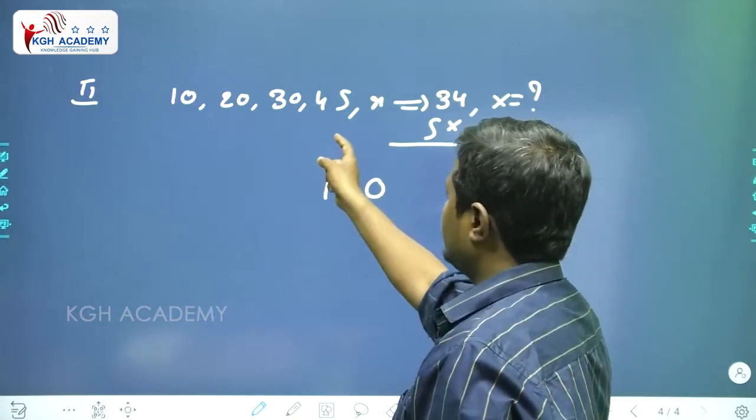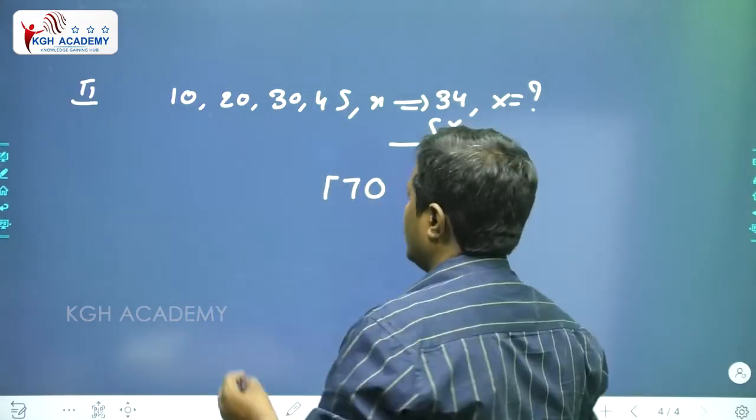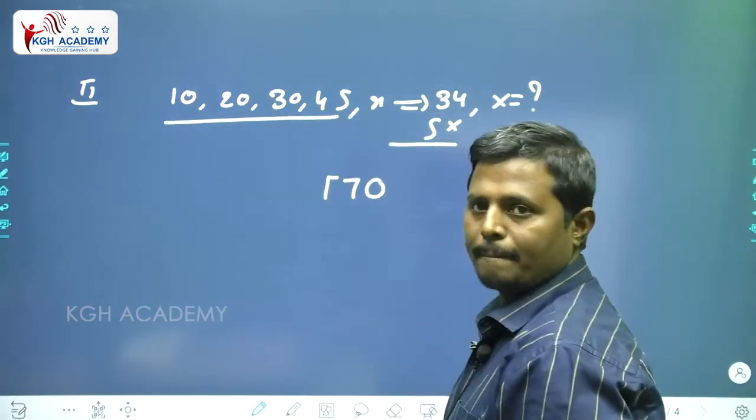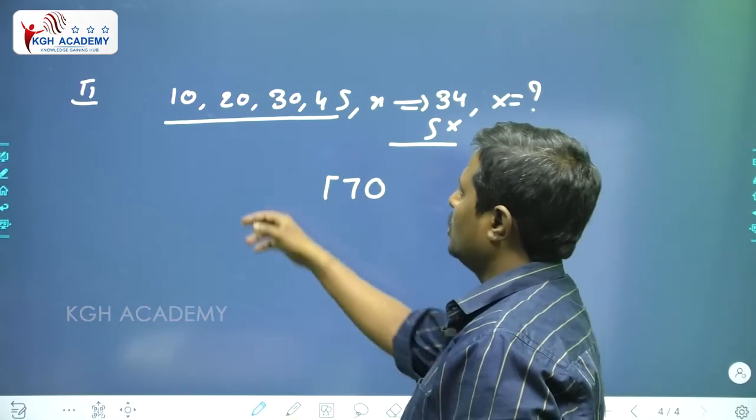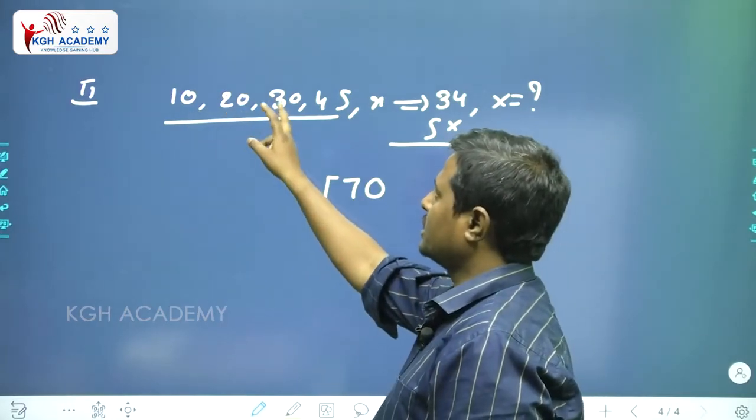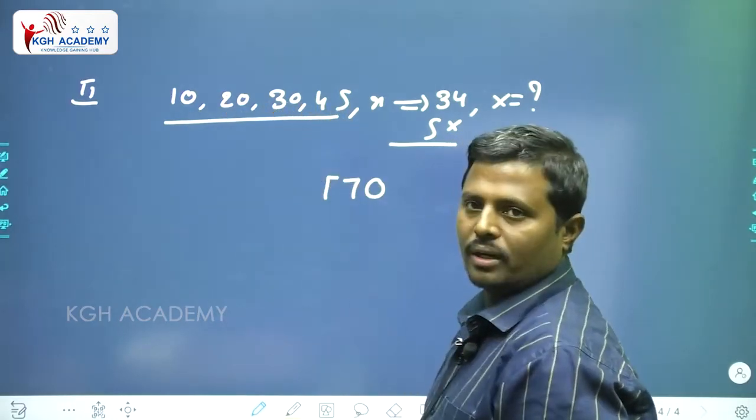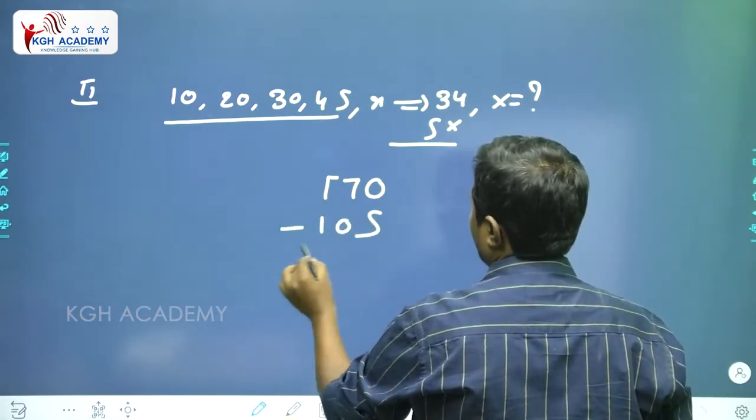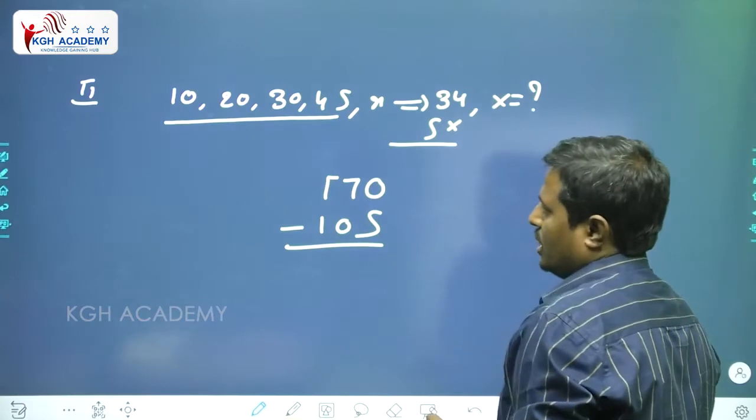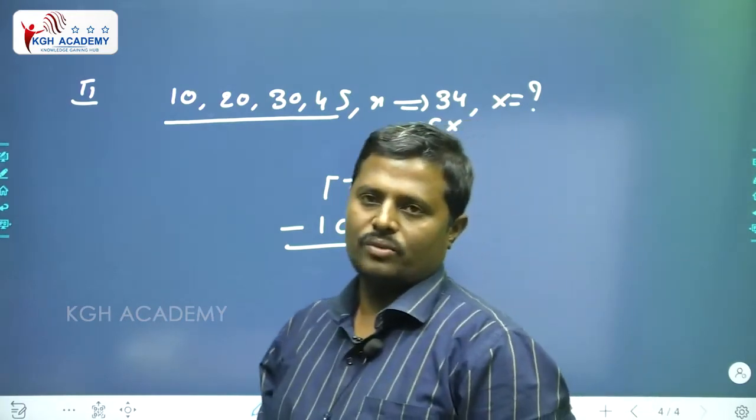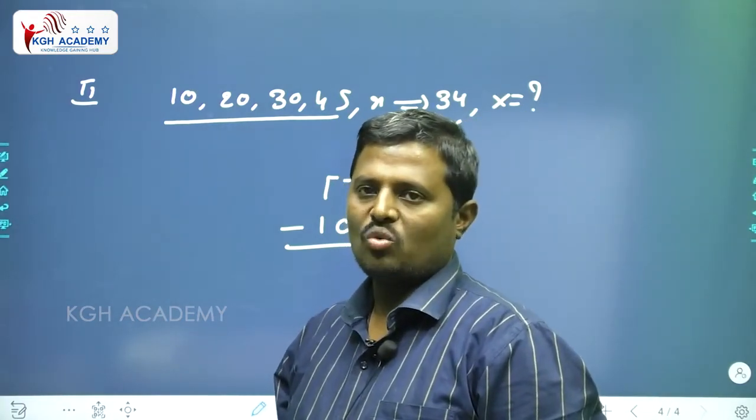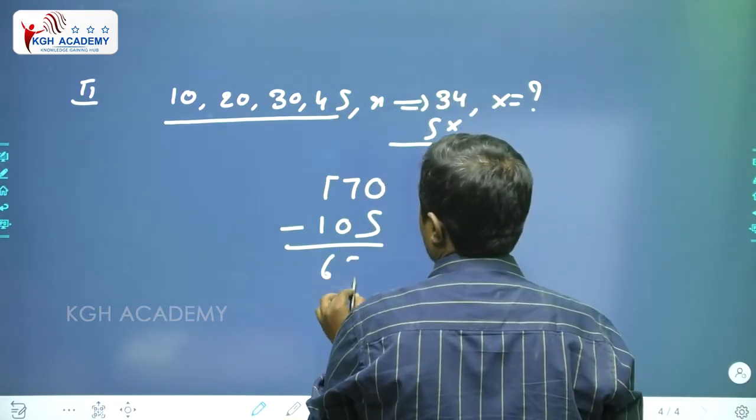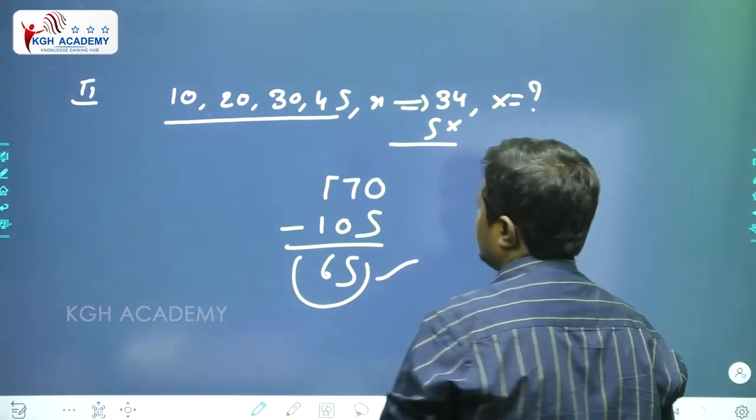170 minus, what is the total of all these numbers? 10 plus 20, 30 plus 30, 60 plus 45, 105. 170 minus 105 equals, what is the value? Answer 65. 65 is the answer.